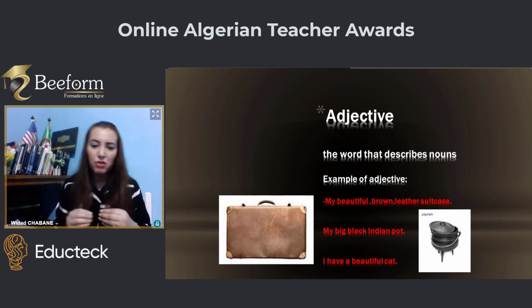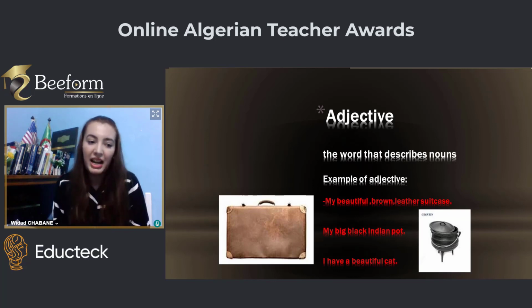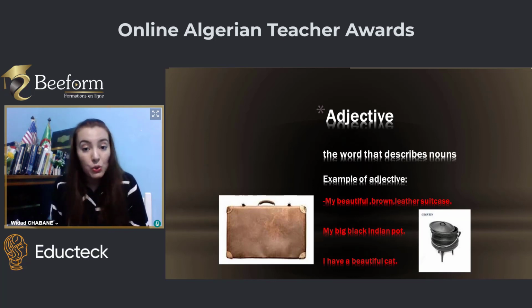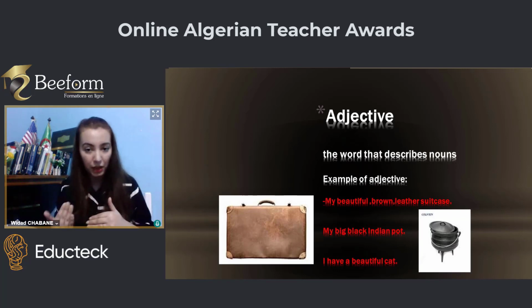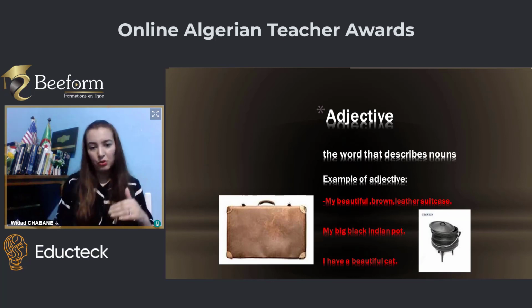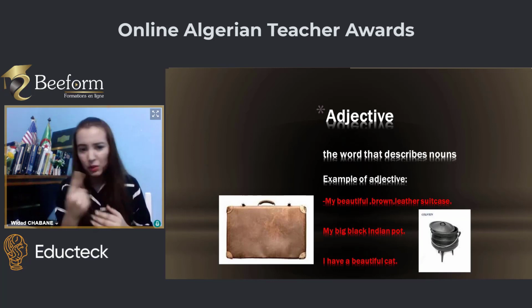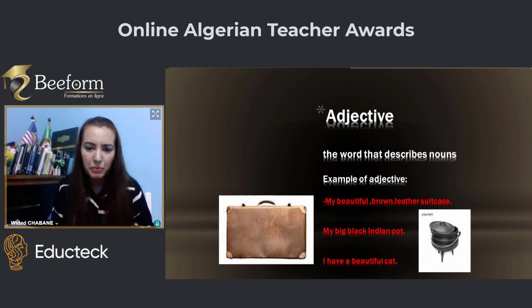Another, we have the third part of speech, which is adjectives. Adjectives are used to describe a noun. They can come before a noun or right after a noun. We can have two, three or four adjectives describing one noun. For example, here, my beautiful brown leather suitcase. This is a suitcase.